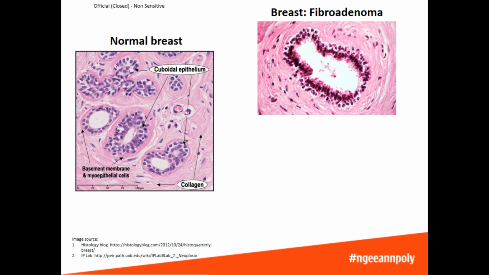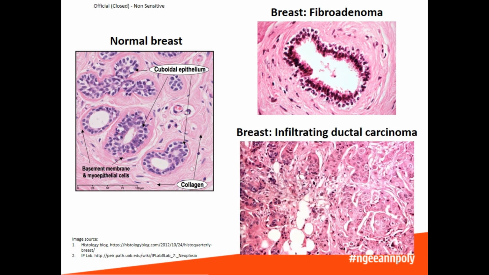In a benign tumor, you can see that there are more cells which are very densely packed, but the cells have a similar shape and arrangement as normal breast tissue. However, in this malignant tumor, the cells do not look anything like the normal breast tissue. The cancer cells don't look like the normal cells, and they are also not arranged into ducts.